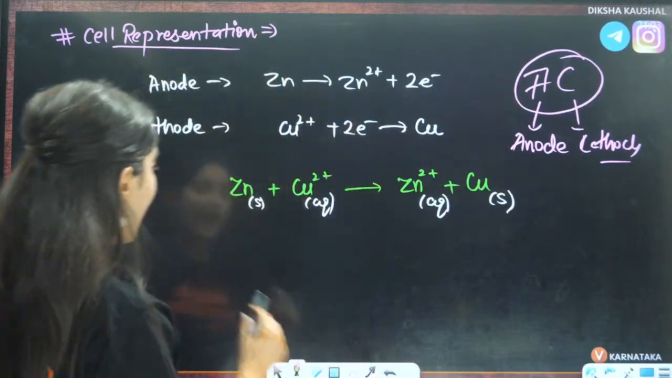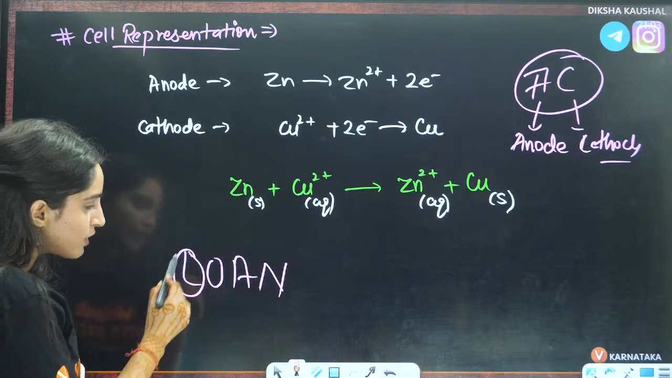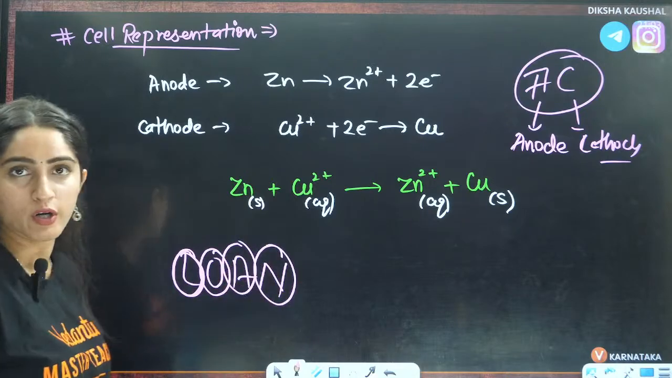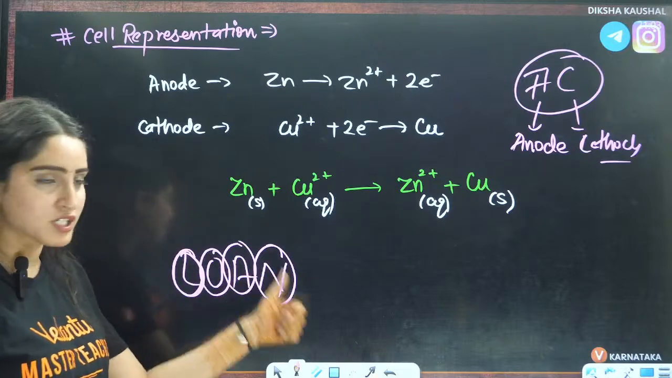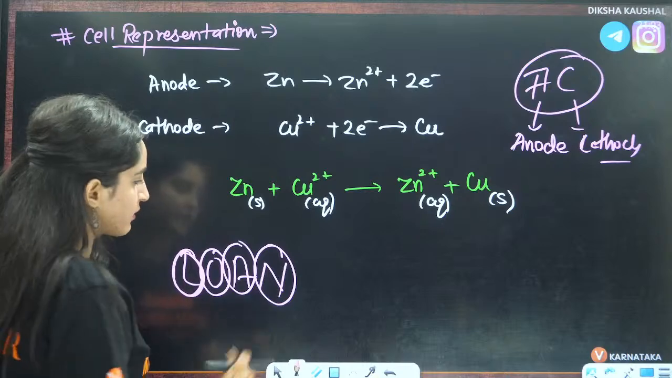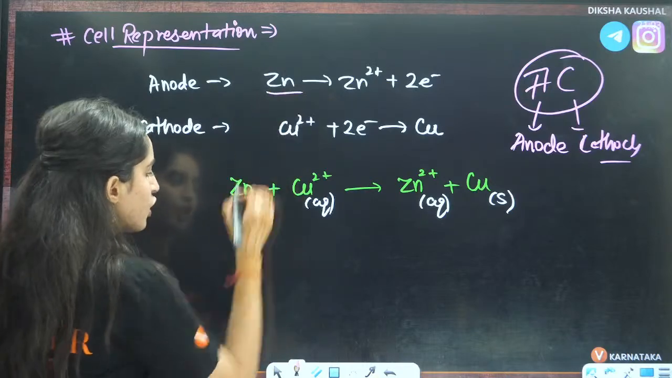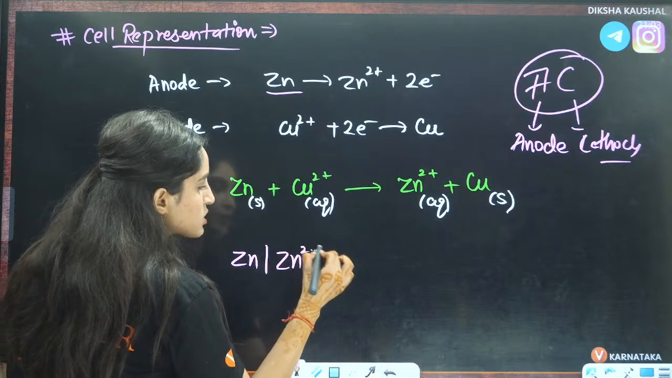I don't think you even need to remember AC, you just need to remember what I told you, LOAN. Loss of electron, left side, oxidation, anode, which is the negative electrode, right? So the anode will always be on the left side. Here it is on the left side. We know that the anode is where zinc is getting converted to Zn2 positive.